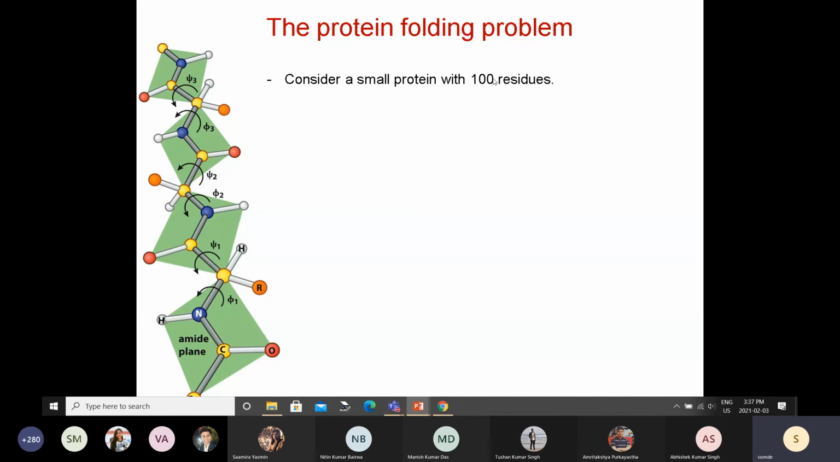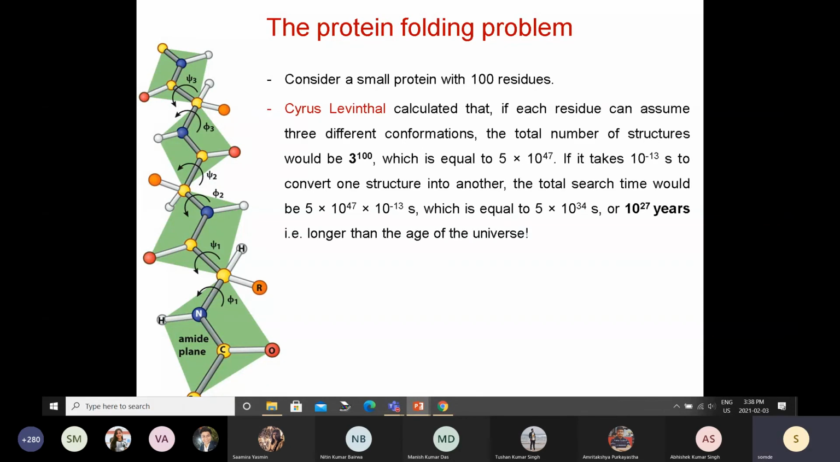So if you have, let's say, 101 residues, then the total number of combinations of different torsion angles will be 3 for the first one, 3 for the second one, 3 for the third one. So 3 times 3 times 3 times 3, and you do that 100 times. So 3 to the power 100. That's the total number of different torsion angle combinations which are possible.